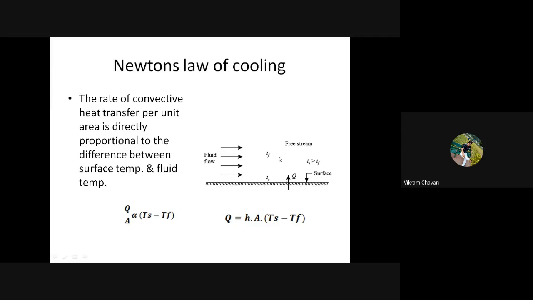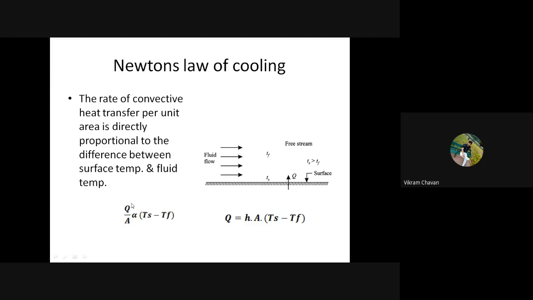Newton's law of cooling states that the rate of convection heat transfer per unit area is directly proportional to the difference between surface temperature and fluid temperature.